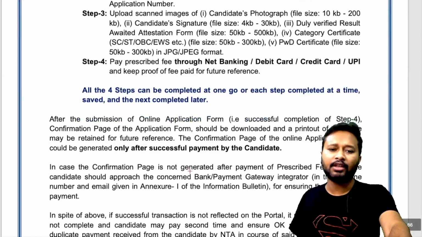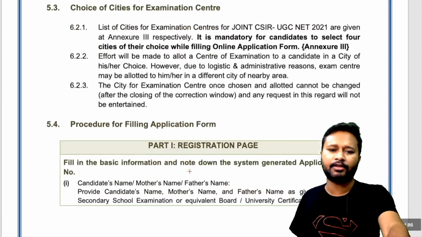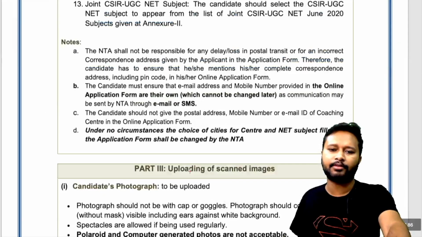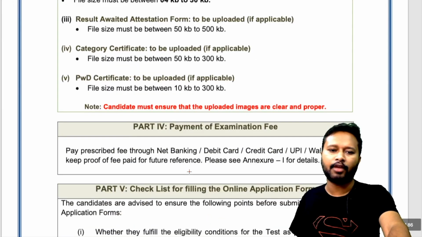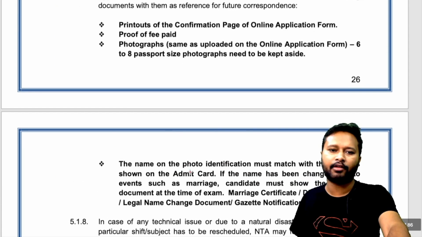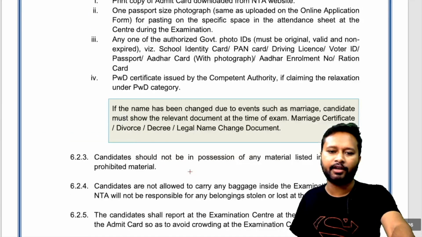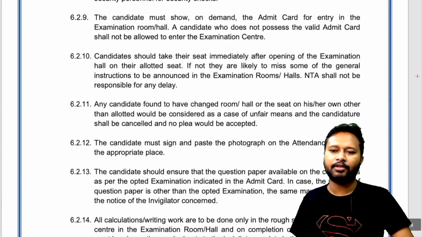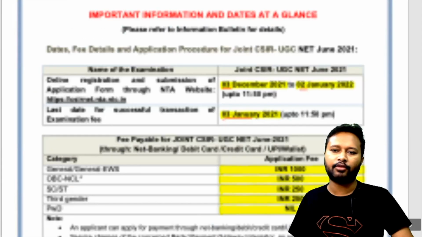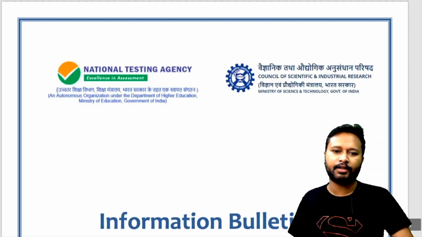Now all the other details on this whole page are just normal, just basic things, nothing new as what I have seen, what I have read. You can also read that out. All these things, whatever I told you, is given in detail further, so nothing to worry about. Just the major things which were needed I already told you. So that's it for this video.